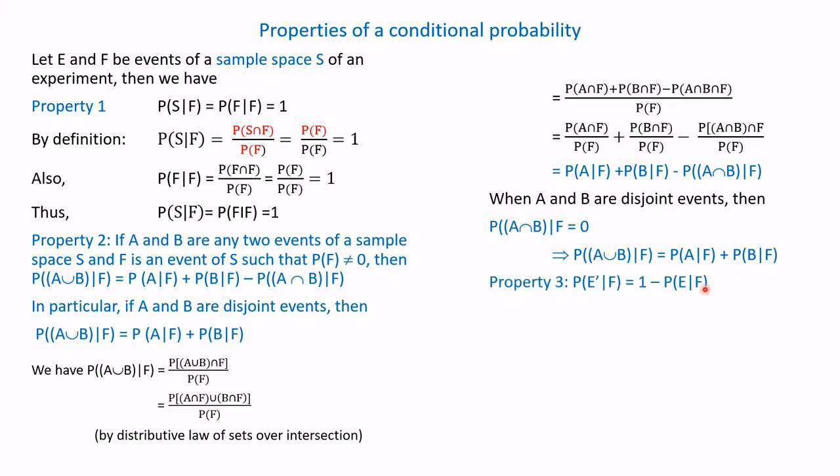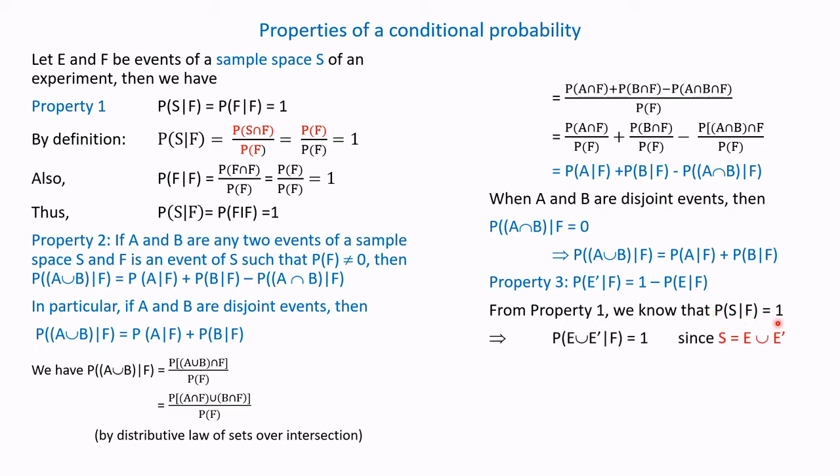Property number 3. Conditional probability of E dash upon F is equal to 1 minus conditional probability of E upon F. From property number 1, we know that conditional probability of S upon F equals 1.